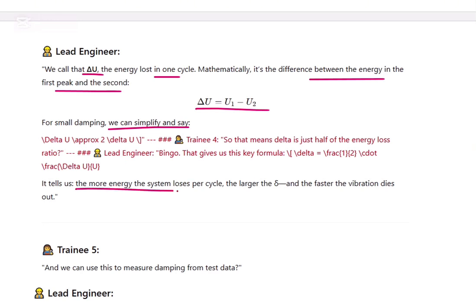It tells us that the more energy the system loses per cycle, the larger the delta, and the faster the vibration dies out. If more energy is lost in each cycle, the energy goes out quickly, which means the vibration dies down faster and the logarithmic decrement delta is also a higher value. We can use this to measure the damping from test data.